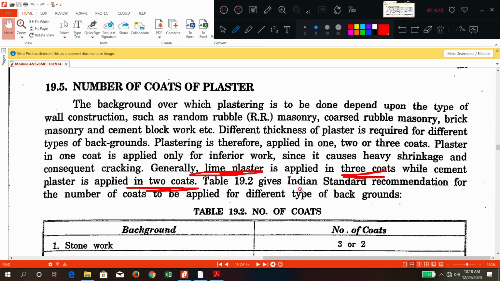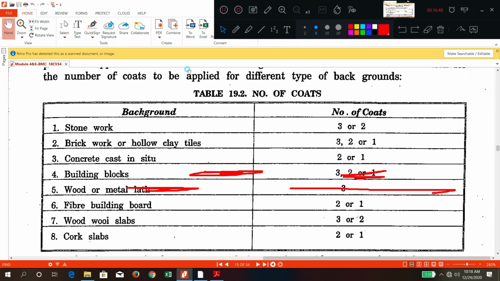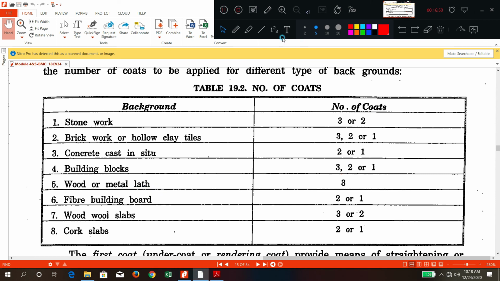Now, how many coats does the Indian Standard recommend for different works? This is the table. If there is stonework, you can apply 3 or 2 coats, like brickwork, 3 coats or 2 coats, depending upon the existing plastered condition. So there are multiple options given here. For concrete and others, the number of coats is decreased. But for stonework or brickwork, the minimum coats given is 3.